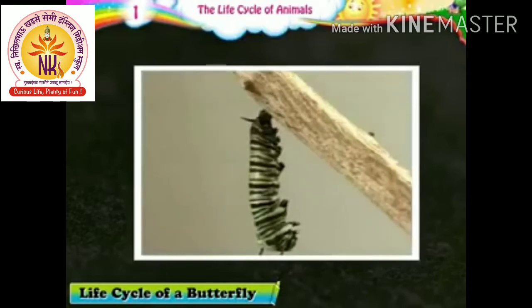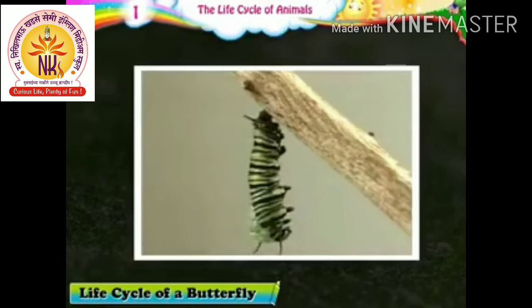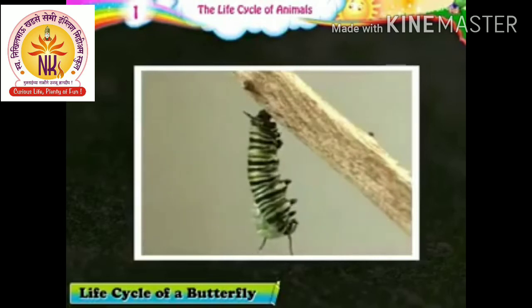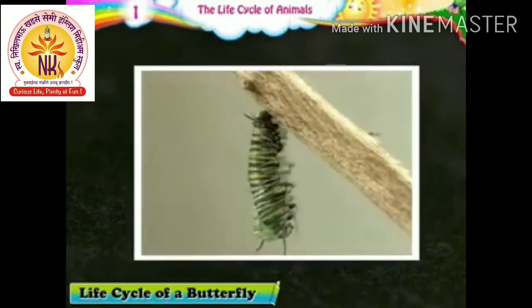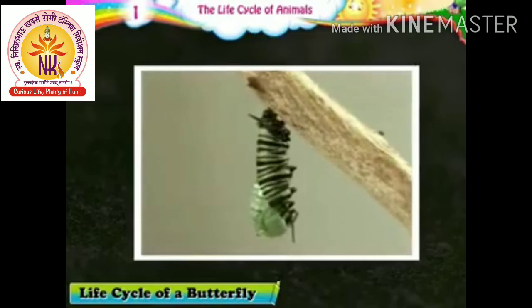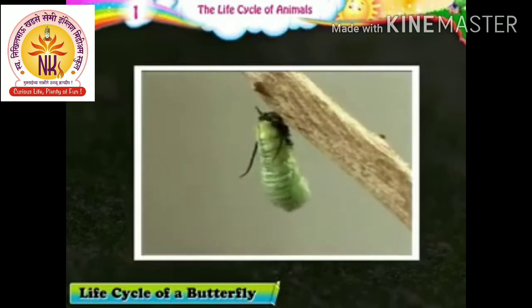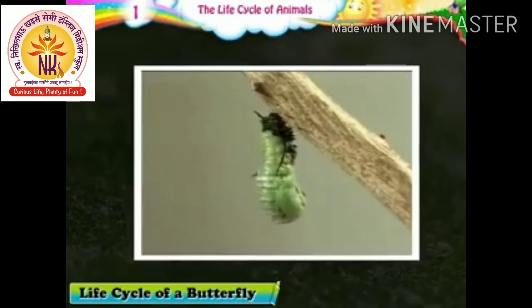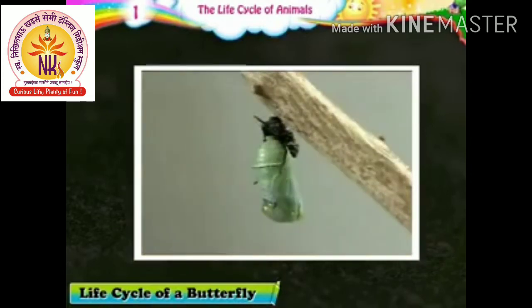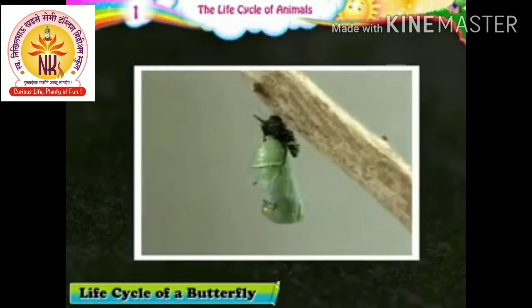After the caterpillar sheds its skin for 4 times, in the 5th time, the caterpillar secretes a liquid from its lower lip which resembles a silk thread. It weaves this secretion around itself, creating an outer body called a cocoon, pupa, or chrysalis. This stage is called the pupa stage.